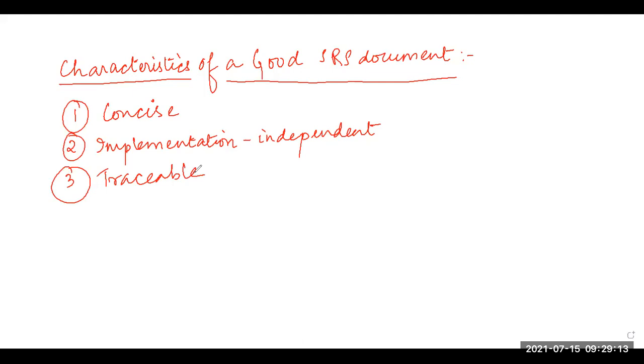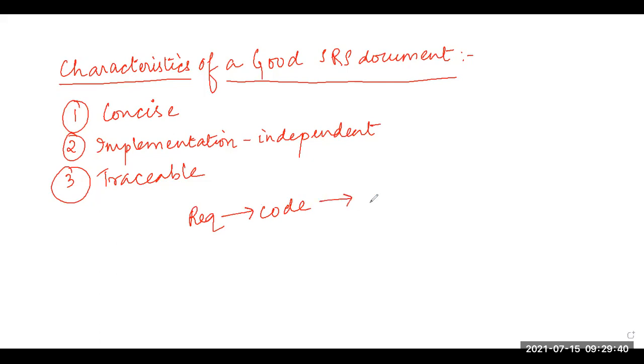So it should be possible to trace a requirement to the code segments that implement it and the test cases that test this requirement. From the requirement we are able to trace and go to those code sections where this requirement is implemented.